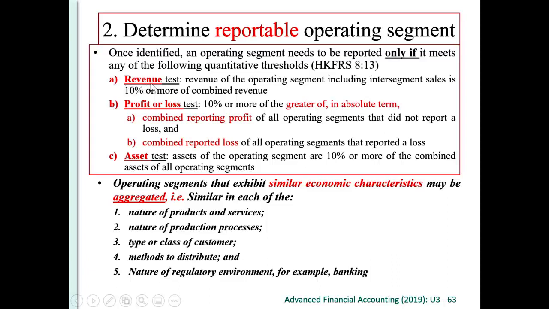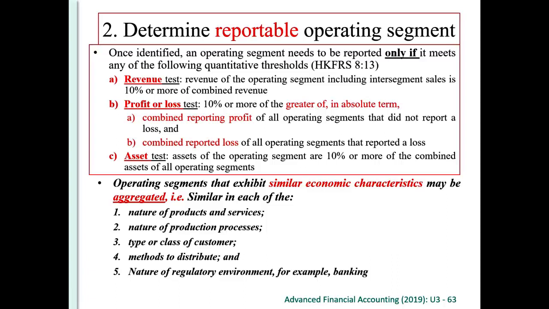Either it fulfills the revenue test, or the profit or loss test, or the asset test. Revenue test means the revenue of the operating segment, including inter-segment sales. Even if this is an intra-group transaction, we still regard it as sales revenue. If the revenue is 10% or more of the combined revenue,